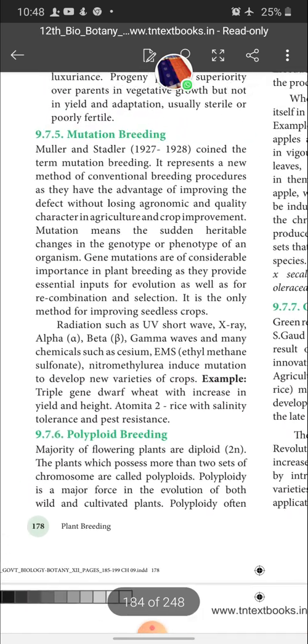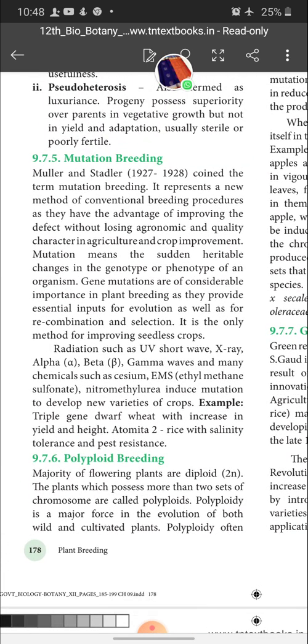And homework will be: first one, what is hybridization. Explain the various steps involved in hybridization, a 5-mark question. And the second 5-mark question, actually it's a book back question also: what are the steps involved in hybridization. Please refer to the book back, children. And various types of hybridization methods in plants, another 5-mark question. Next, what is heterosis? Mention and explain the various types of heterosis. That is the third 5-mark question. Complete it, children. I'll see you in my next session. Bye.